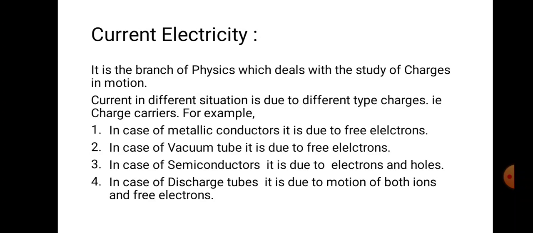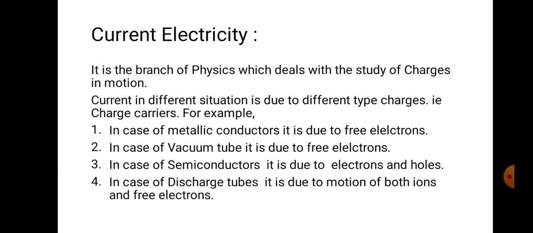Then, what is a charge? Basically, charge is an entity always associated with matter. We divide it into two types: one is positive charge and one is negative charge. On the basis of that, we will learn the properties of charges. There are different types of objects, or we can say conductors, in which the charges are different.